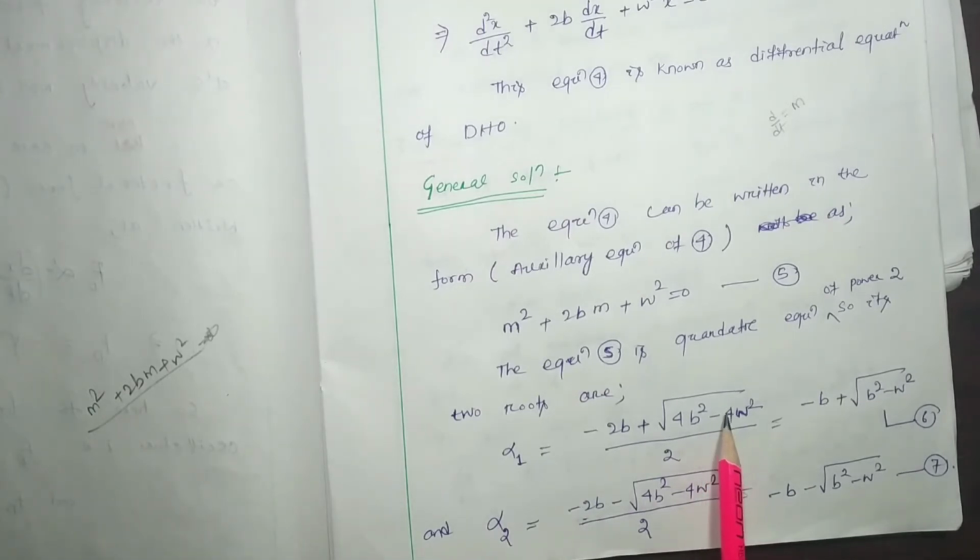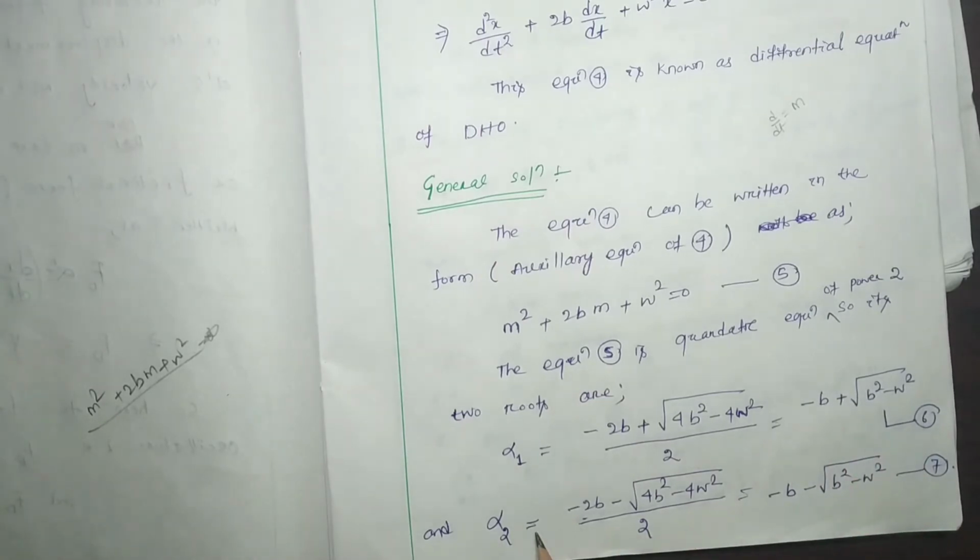Here 4 into a, where a is 1, into c is omega square. So minus 4 omega square, whole divided by 2. So that equals minus b plus square root of b square minus omega square. Let this be equation number 6.